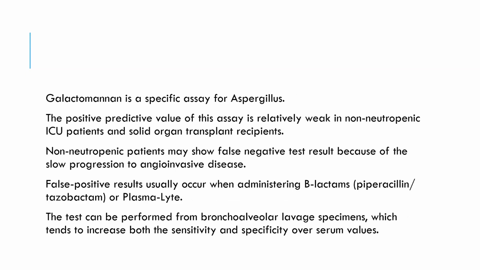So galactomannan is the specific assay for Aspergillus. The positive predictive value of this assay is relatively weak in non-neutropenic ICU patients and solid organ transplant recipients. Non-neutropenic patients may show false negative test results because of the slow progression to angioinvasive disease. False positive results may occur when administering beta-lactams like piperacillin-tazobactam or Plasma-Lyte. So the test can be performed on bronchoalveolar lavage specimens, which tend to increase both sensitivity and specificity over serum values.